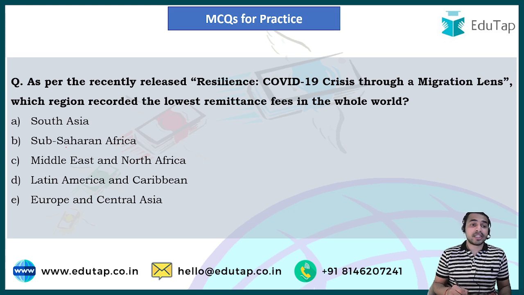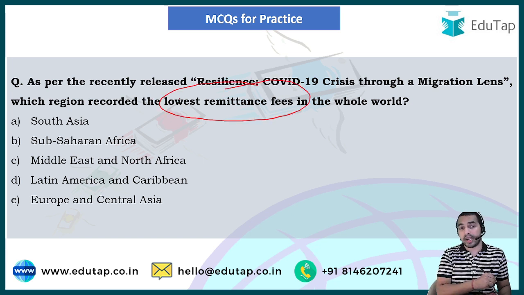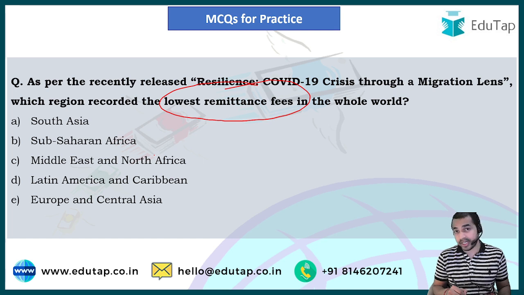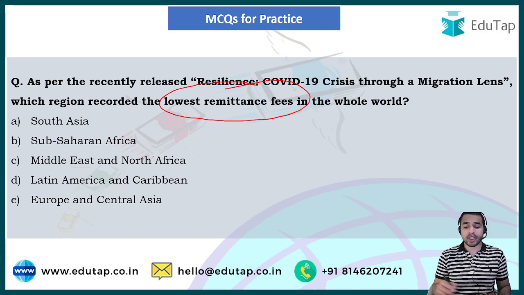This is the last question from today's session: as per the recently released report, which region recorded the lowest remittance fees in the whole world? Please answer this question in the comment section below. The options are South Asia, Sub-Saharan Africa, Middle East and North Africa, Latin America and Caribbean, and Europe and Central Asia. The right answer is option A, that is South Asia.